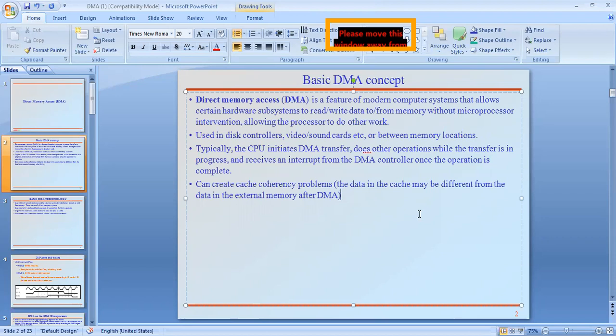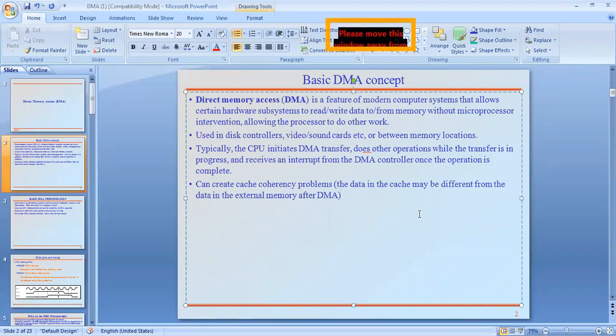Suppose when the processor executes the program, it checks for the required data in the cache, but that data is different from the data available in external memory. If these two do not match, that is called a coherency problem.